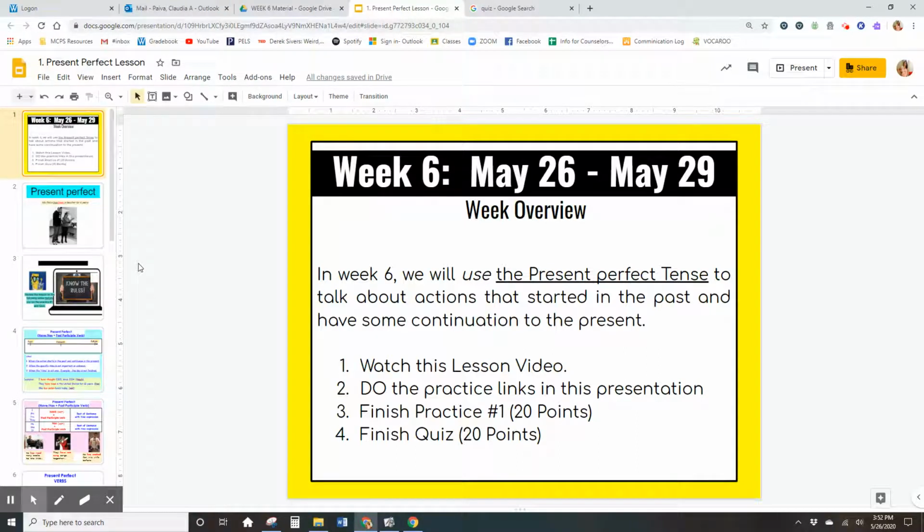Welcome to week 6. This is May 26 to May 29, and this is what you have to do for this short week. We only have four days here. We are going to start doing the present perfect. And this week we're going to go over positive sentences and negative sentences.